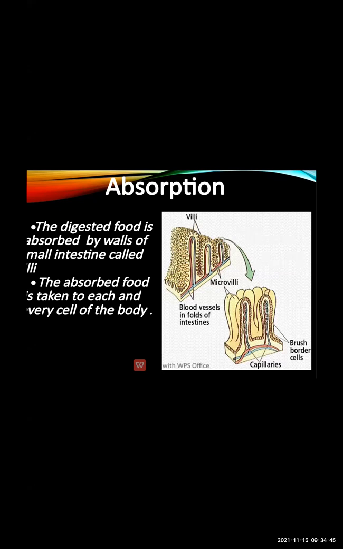Now what does the small intestine do? It absorbs the digested food and it transfers the absorbed food, which is in soluble form. It mixes with the blood and it is transferred to every cell of the body. This is the work of the small intestine.